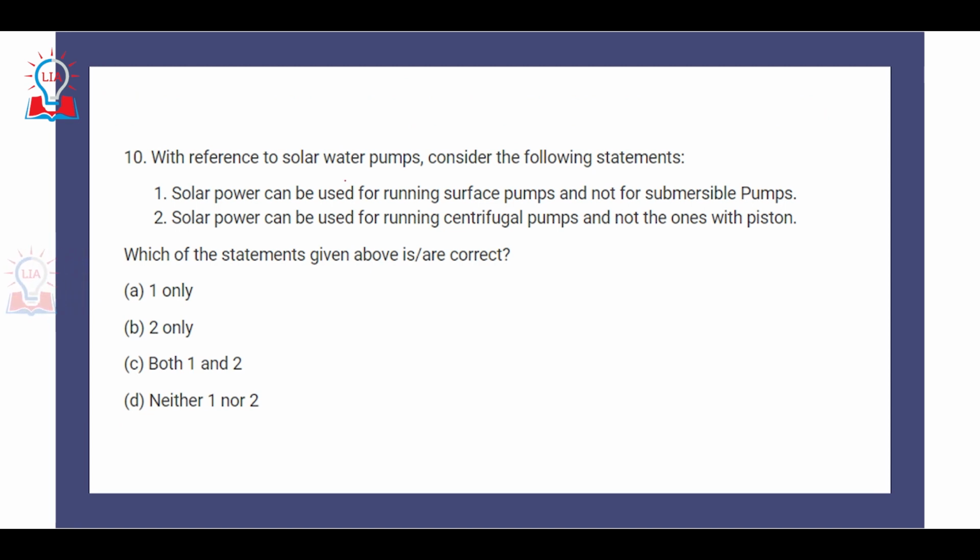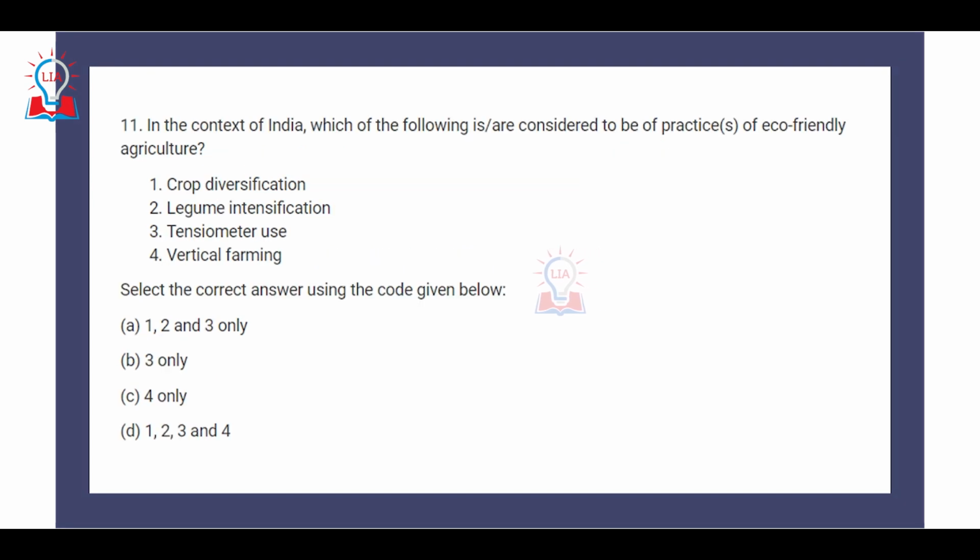10th is with reference to solar water pumps. Consider the following statements. Solar power can be used for running surface pumps and not for submersible pumps. Second, solar power can be used for running centrifugal pumps and not the ones with piston. So both the statements in this case are incorrect, because once you are able to generate power, it can be used for running both surface pumps as well as submersible pumps, and also for running centrifugal pumps as well as piston based pumps.